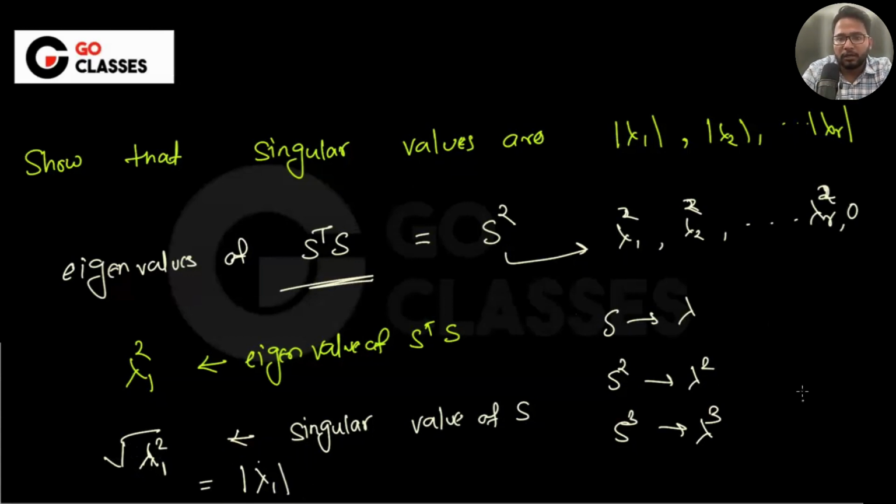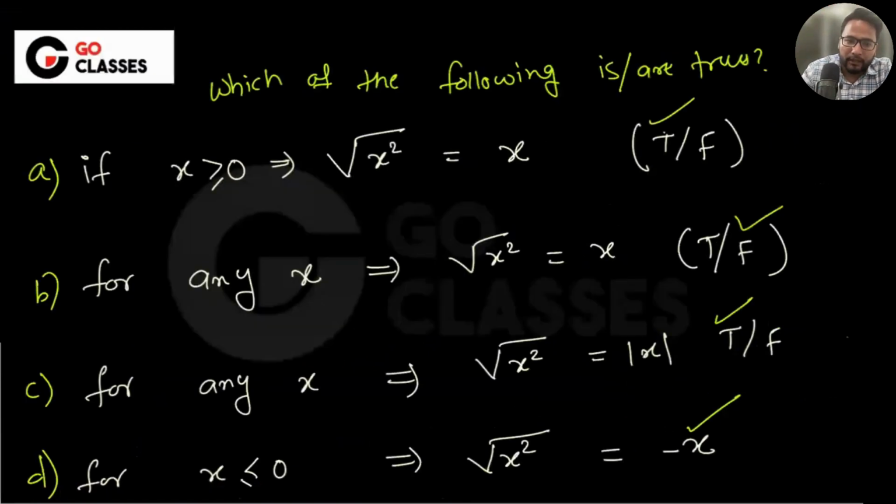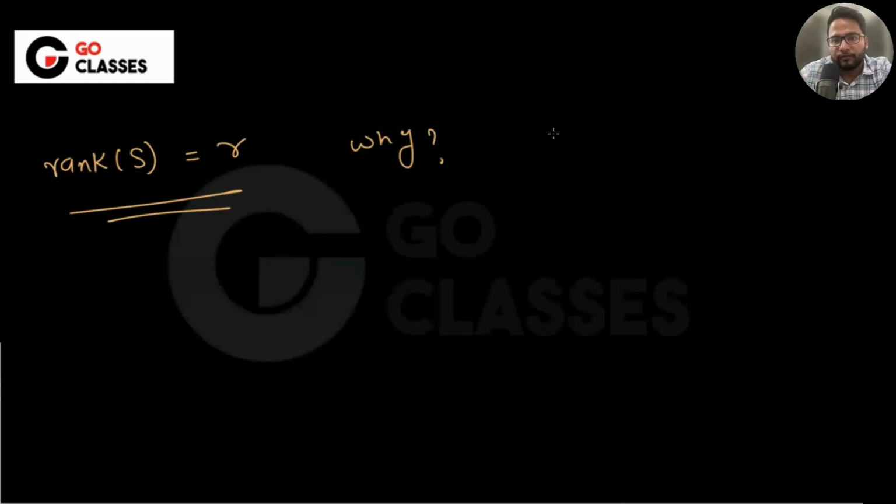Now, let's see what they are asking. So we have shown, right, that the singular values will be this. Now let's see why the rank is this. So why the rank of S will be R. Okay. Why? If S is symmetric, sorry, symmetric and